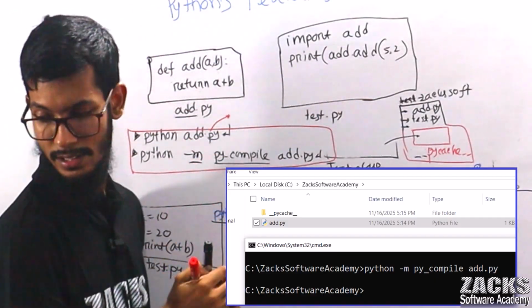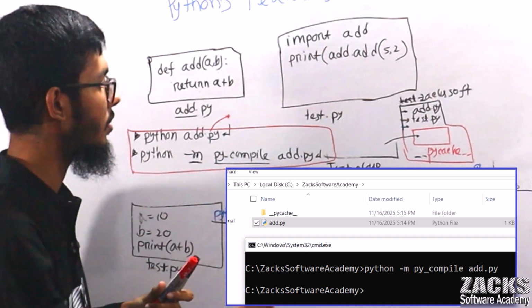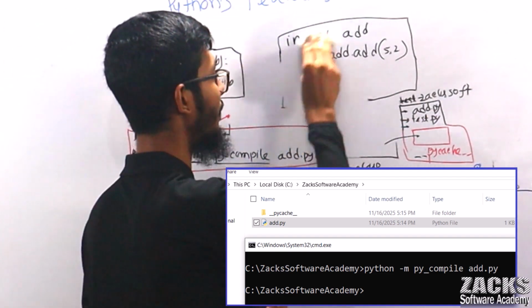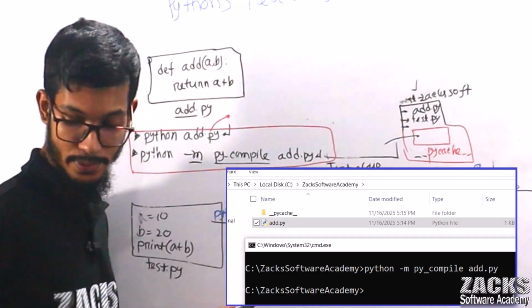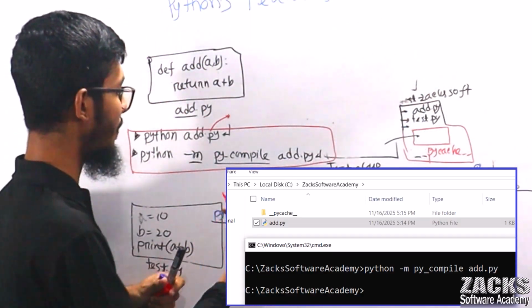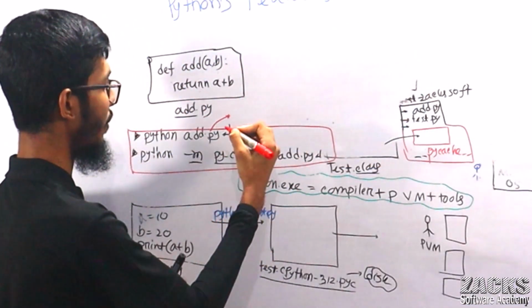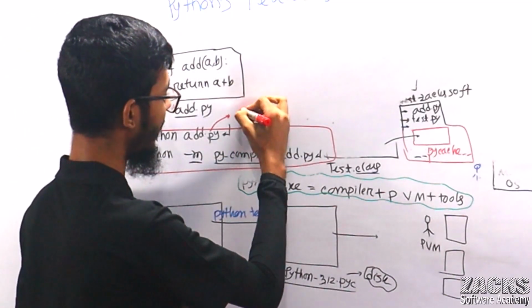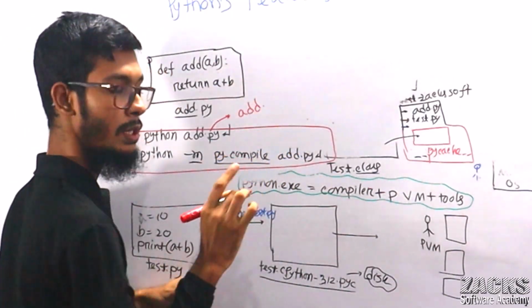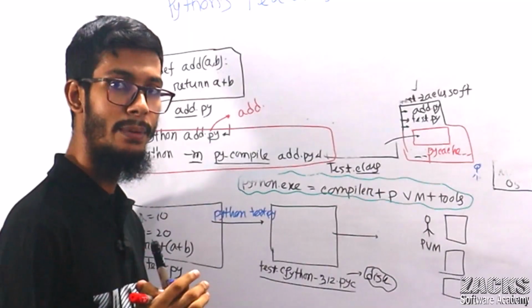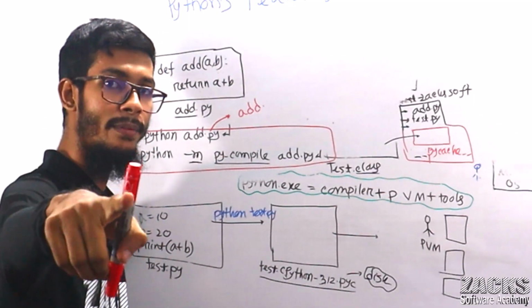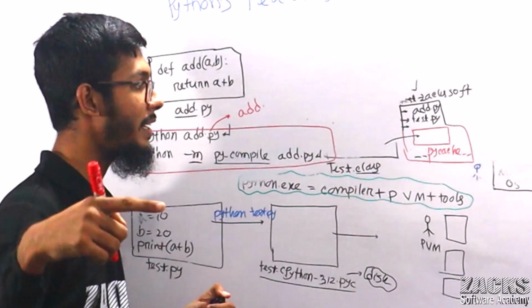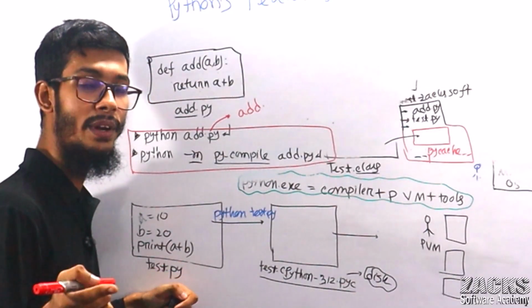Let me explain something about this bytecode. What will be the name? Your default implementation of Python is CPython. There are multiple flavors or versions, like PyPy, Anaconda Python.